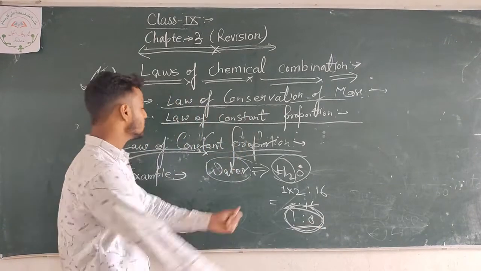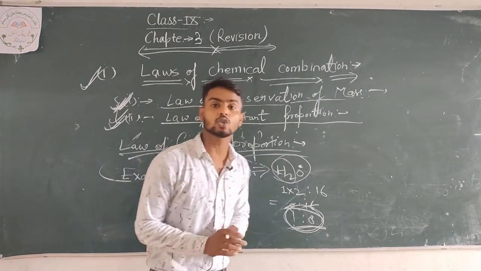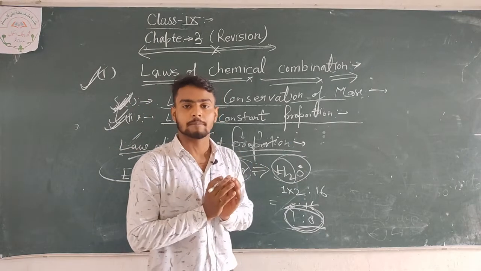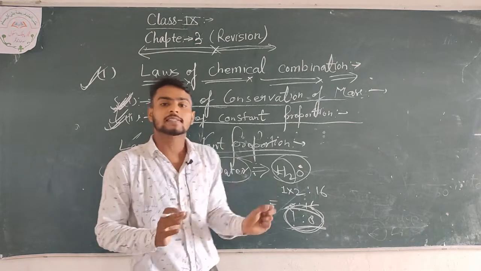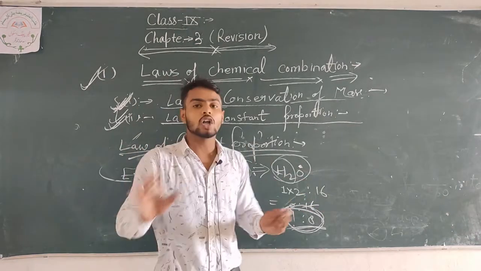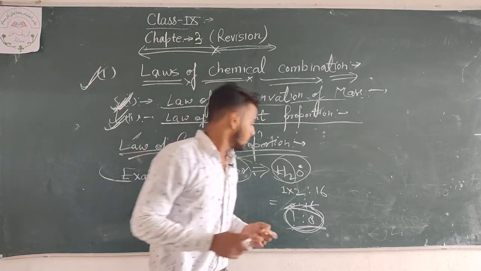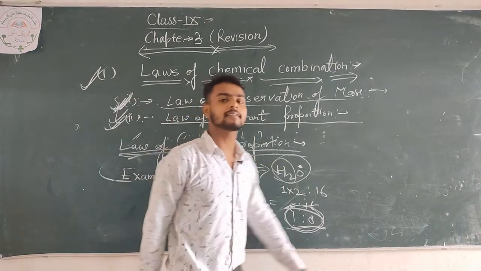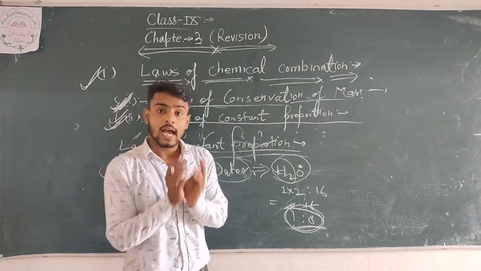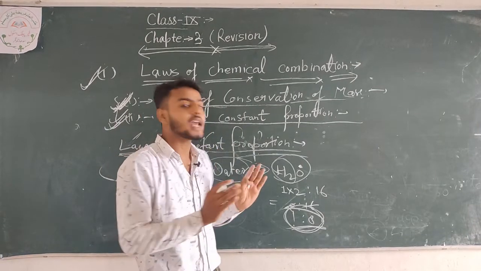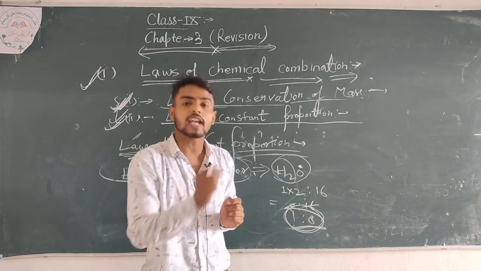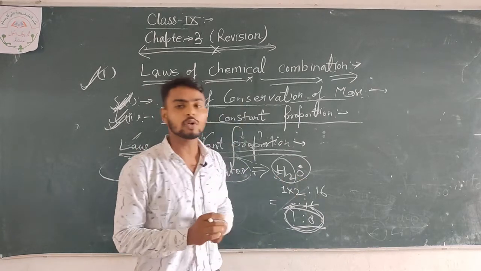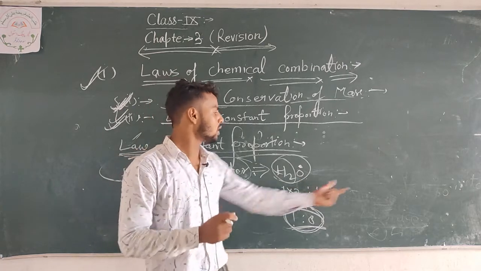So a constant proportion means that without the exact proportion, the product will not appear. Clear? The law of constant proportion states that without the equal and exact proportion of the elements of the compound, the product will not appear.